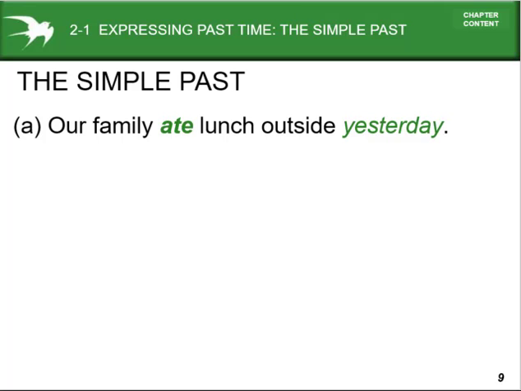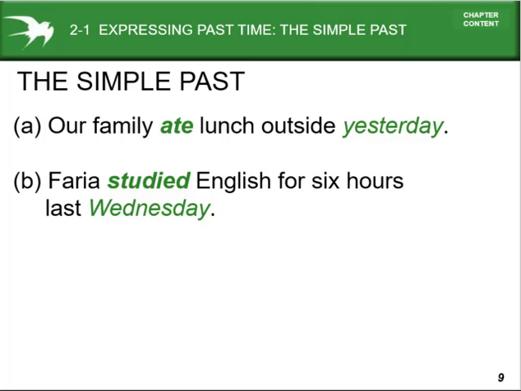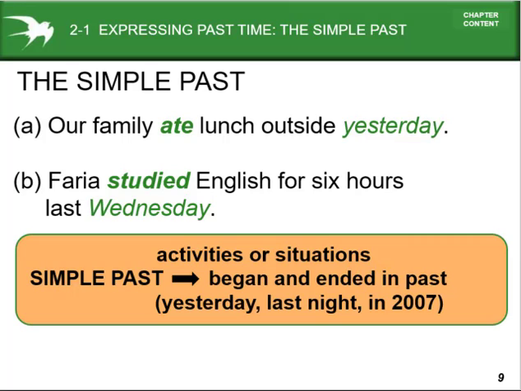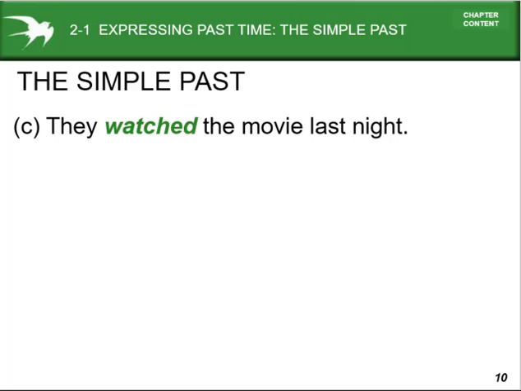So our family had lunch, our site is study. And Faria studied English for 6 hours last Wednesday. That means activities or situations began or ended in the past. These sentences use past time indicators like last night and in 2007, which indicate the action began or ended in the past. There was a movie last night. Last also indicates the past time. When in a sentence you see the past time indicator, it will be in the simple past tense.